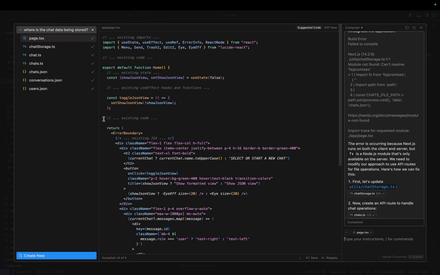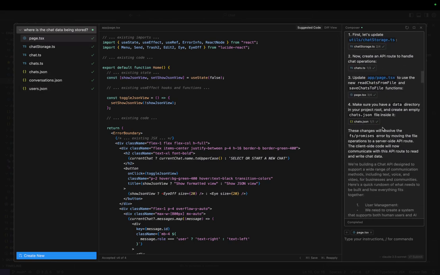So using the Composer allows it more functionality. Instead of being on a page and saying generate code for this page, Composer is where it can start adding new files and updating multiple files at once. So that's when it started creating this stuff.